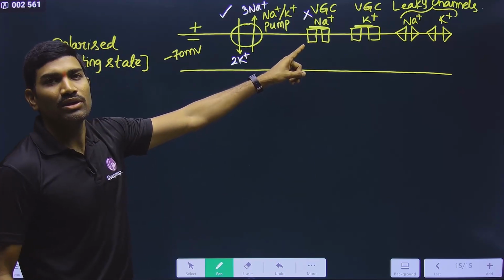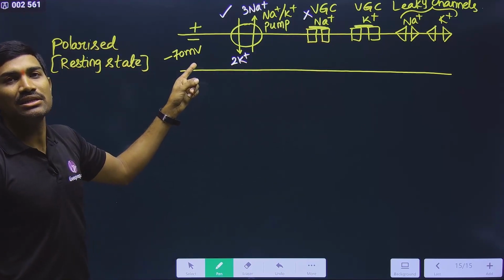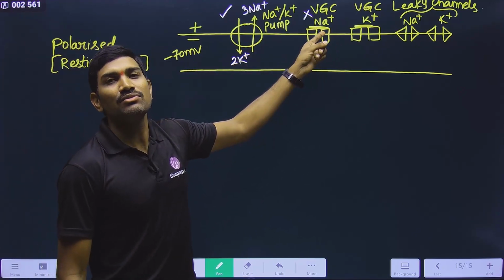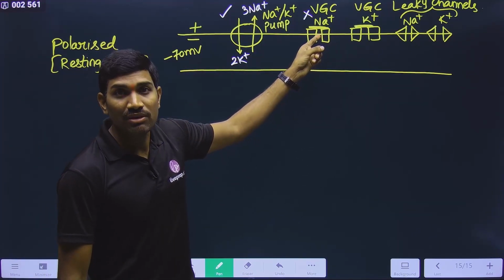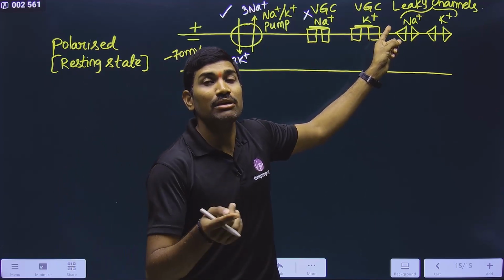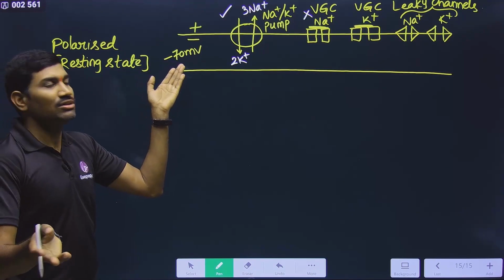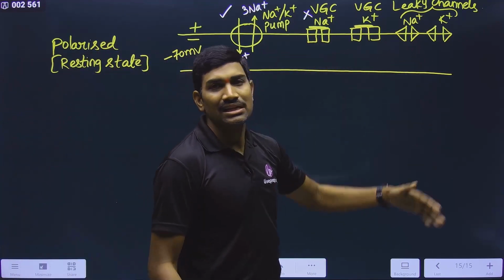The voltage gated channel is not working for Na plus because what is the voltage here? Minus 70. When will this be open? This will be open at minus 55 millivolt. And voltage gated K plus, where will it be open? It is open at plus 45 millivolt. But here it is minus 70. So these two are closed. Leaky channels are always open.